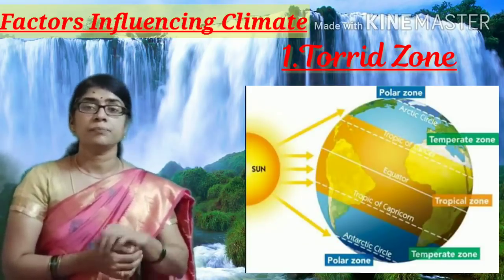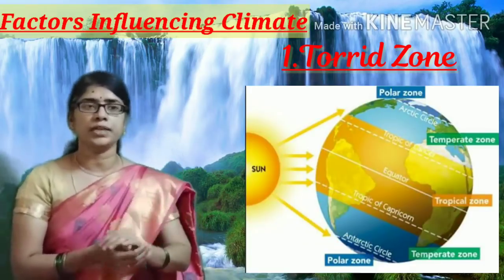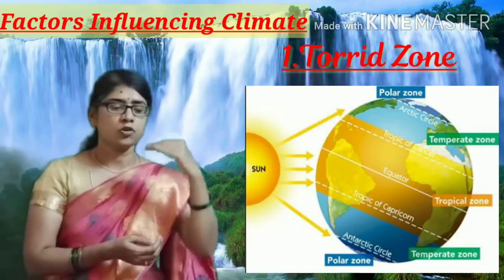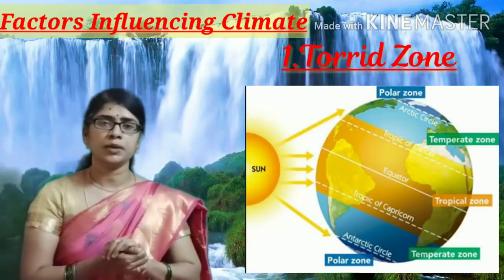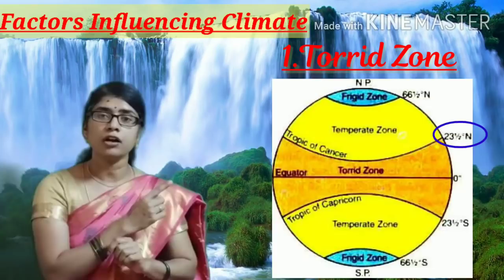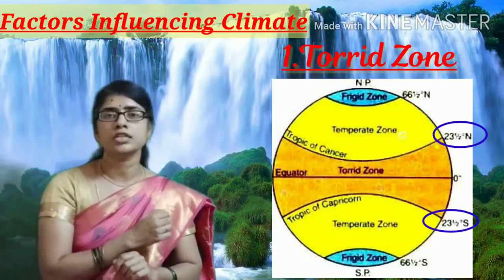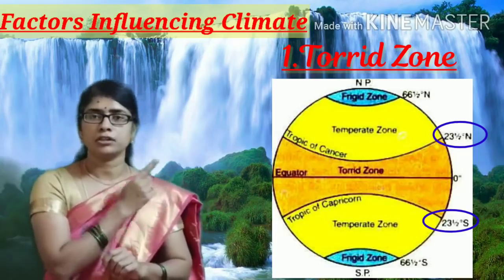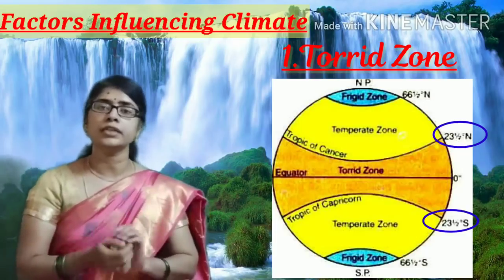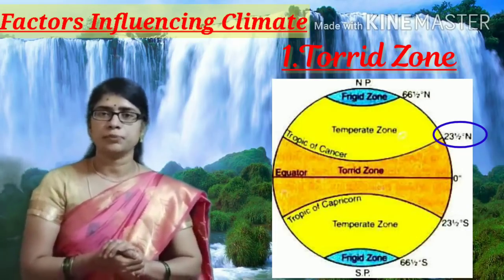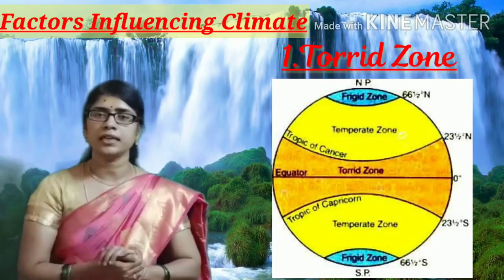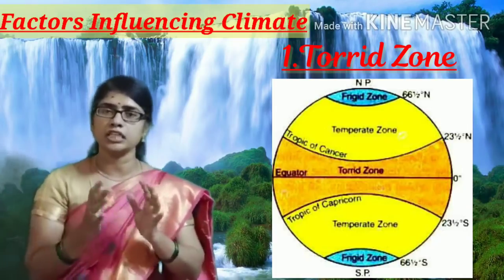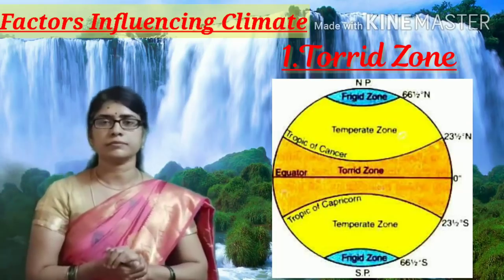It lies on both sides of the equator. Torrid zone lies on both sides of the equator from 23½ north to 23½ south degree latitude. Okay, from 23½ north to 23½ south degree latitude. So on both sides of the equator it is lying, and it is the hottest part of the Earth.